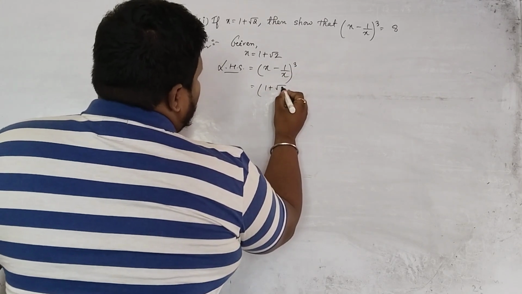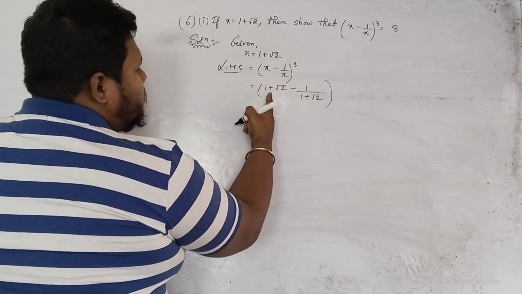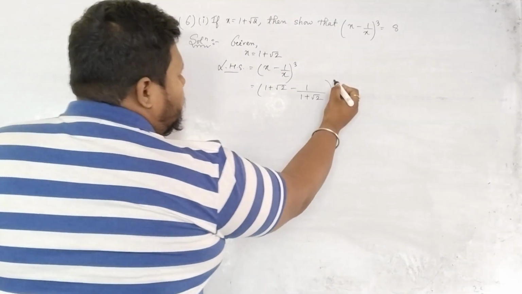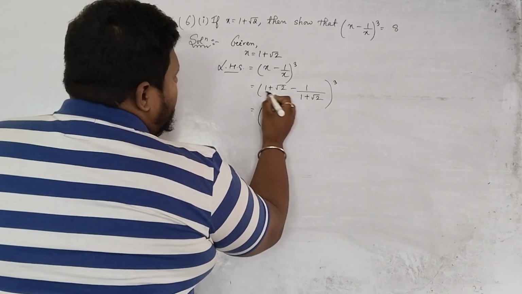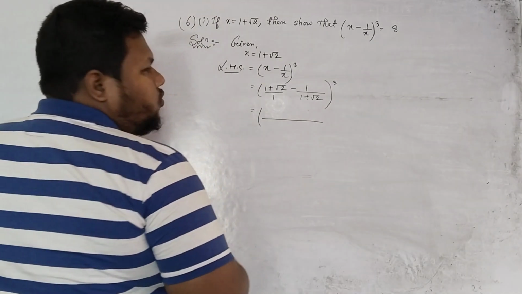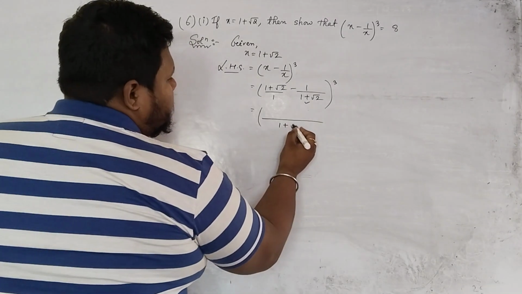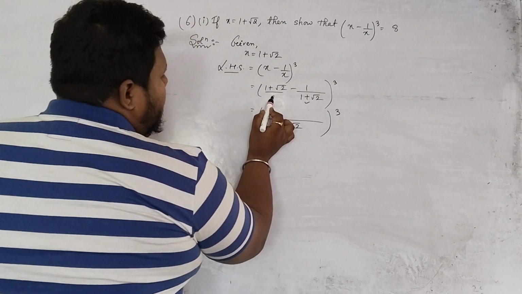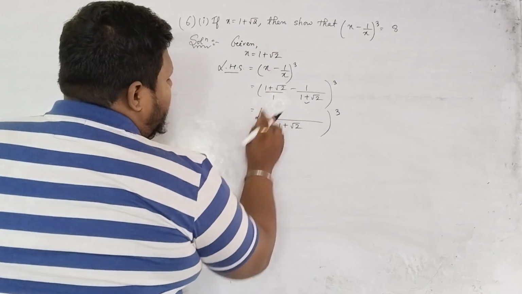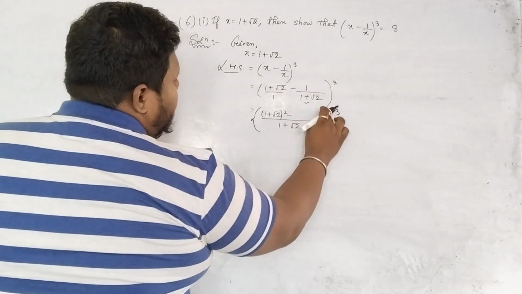So here we can write, 1 plus root 2 minus 1 divided by 1 plus root 2, whole cube. Here you see this is also x, so we wrote the value. Now nothing is there means 1 is there, right? Can I take the LCM of these two terms? Because if I do the LCM with 1, I will get this term only. 1 plus root 2 in the denominator. Then 1, how much is this much? 1 plus root 2 only. So here already 1 plus root 2 is present. So it will be 1 plus root 2 whole square.